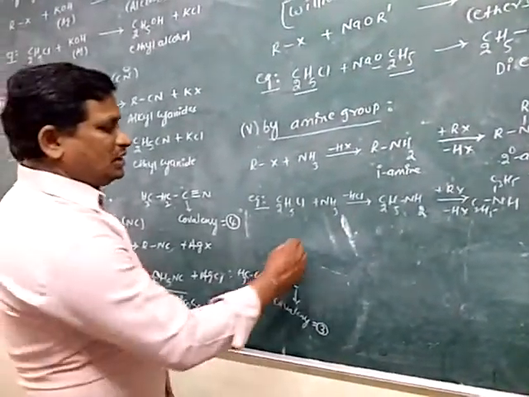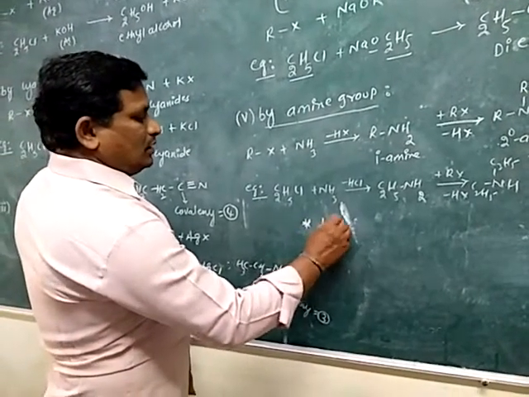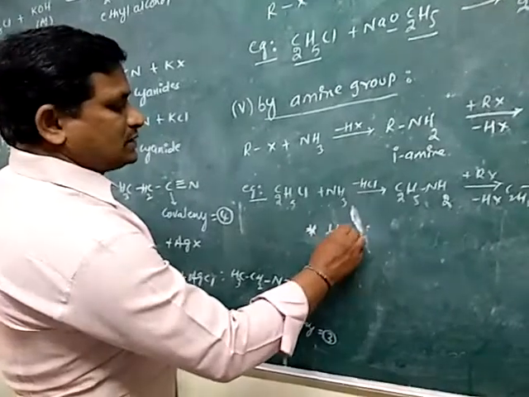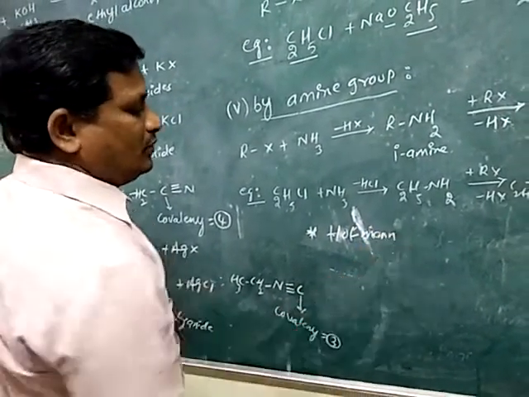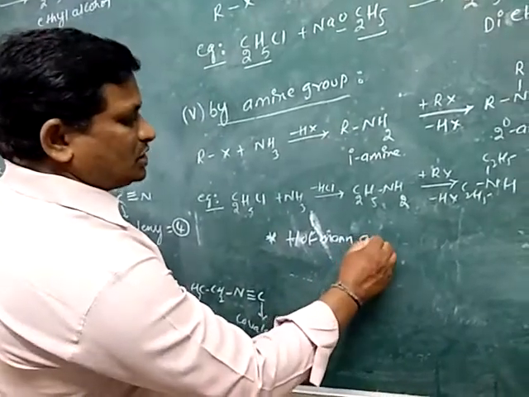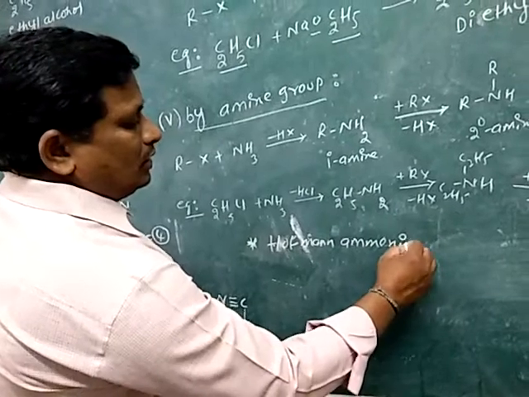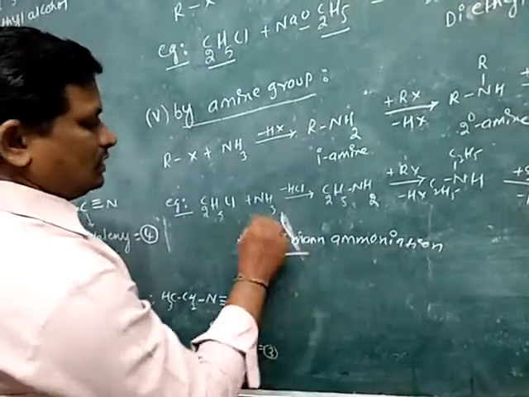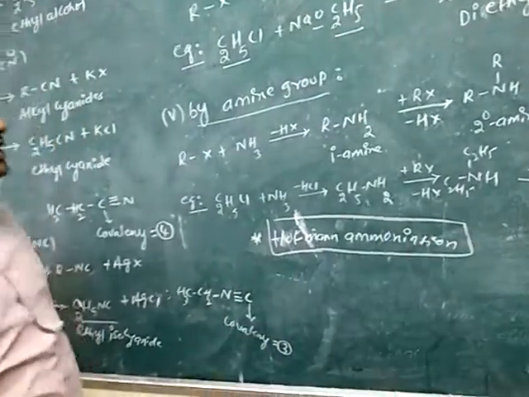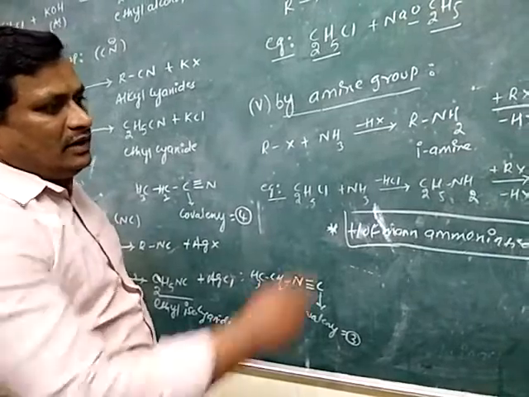This reaction is also known as the Hoffman ammoniation reaction. It means the replacement of the amine group by the alkyl halide.